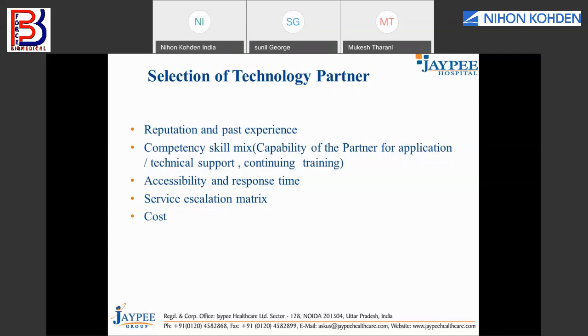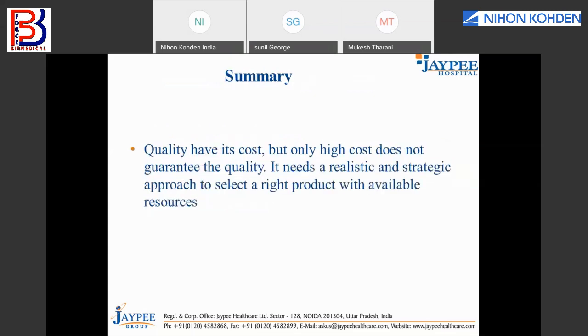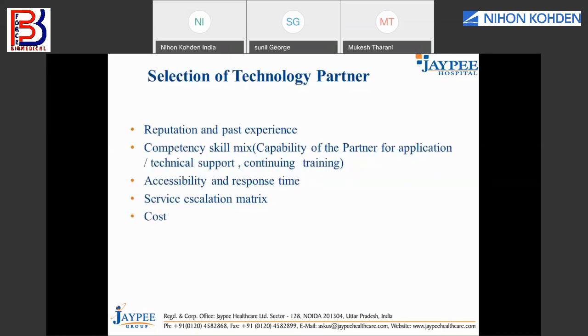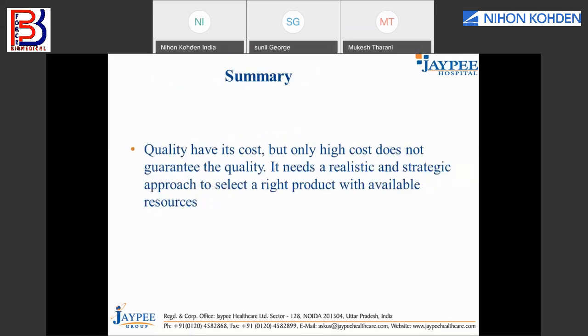So I'm going to sum up. In this discussion, we have discussed generalized criteria for selection of a device, with the example of a defibrillator, the importance of planning, and once you plan, how you evaluate the device. We discussed the importance of technical parameters and which technical parameters you need to compare, and then how you evaluate your technology partner and what discussions you will be having.